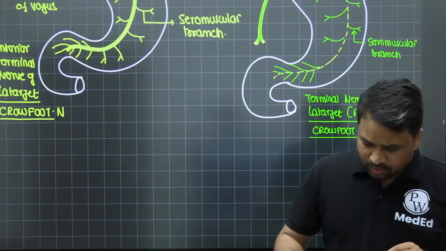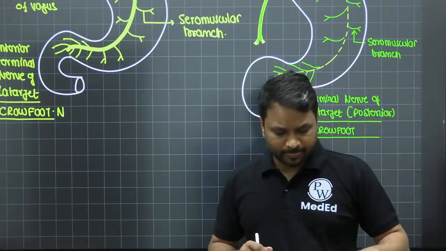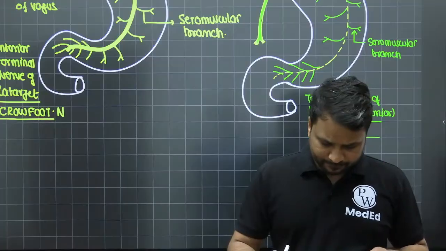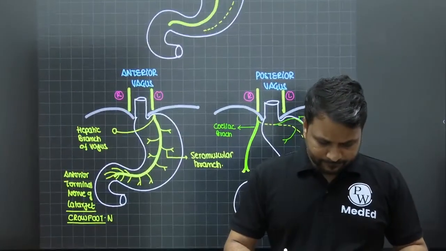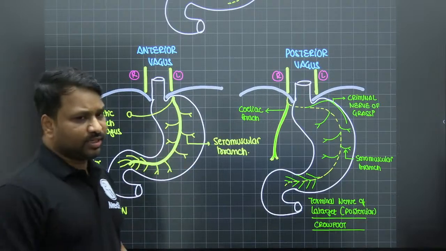So when you look at the differentiation between the anterior and the posterior vagus, it is right in front of you.